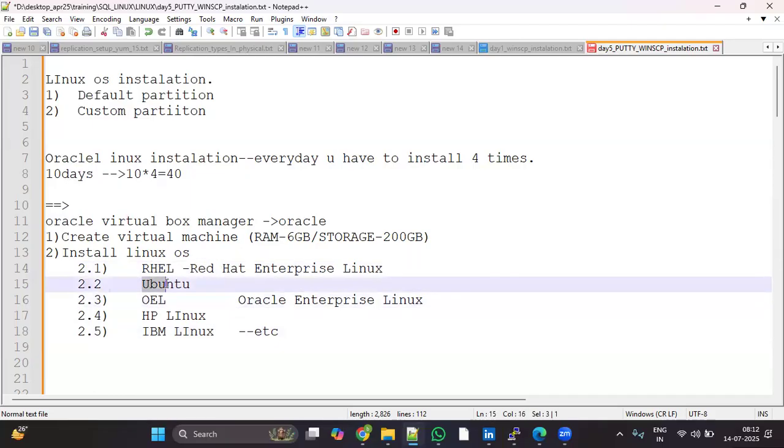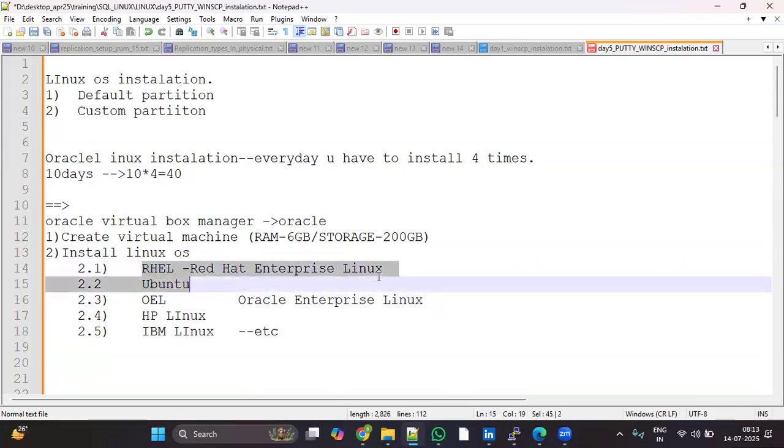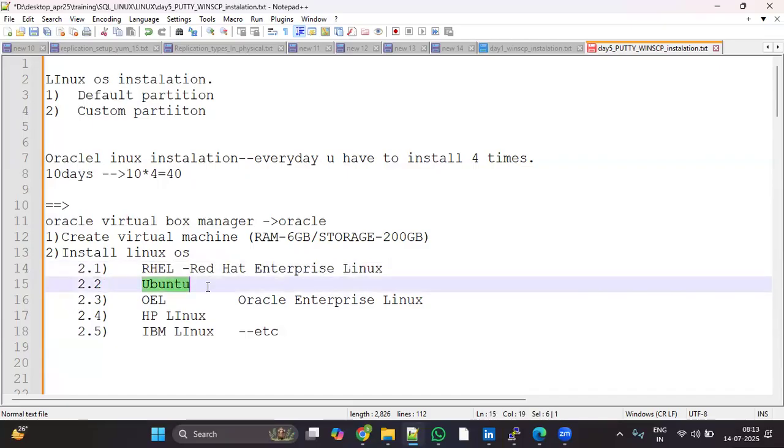Open source operating systems are never used in projects. If you use open source, there will be security problems. So that's why they use maybe RHL. The cost of RHL will be more compared to OEL. So a few projects are using OEL, a few projects are using RHL, and very few projects are using Ubuntu. In Ubuntu there may be one or two systems.